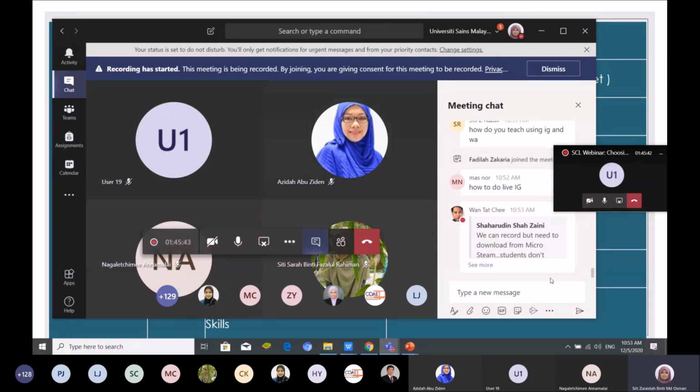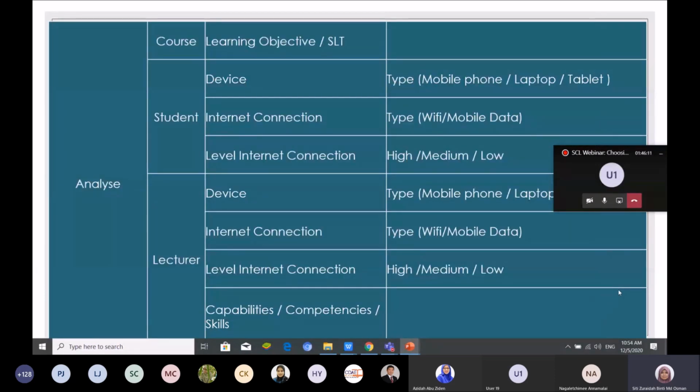I will show you the tools, but to do it properly we need another workshop. Inshallah, I will do a workshop about developing task-based video lectures. The date and time I don't know yet, so the organizer will arrange it. Today I will just introduce the tools you can use, and then you can explore.